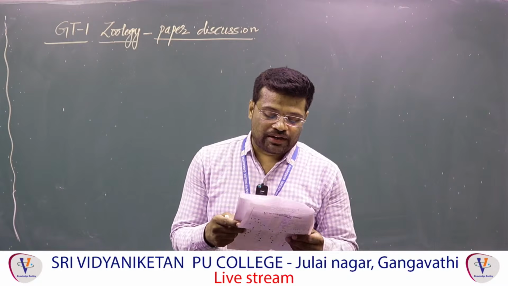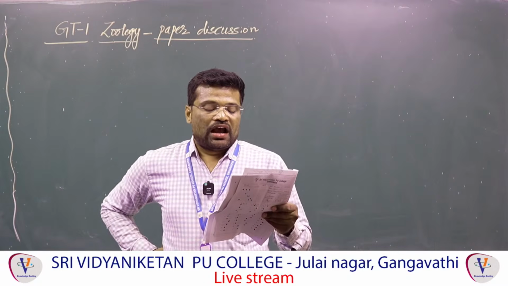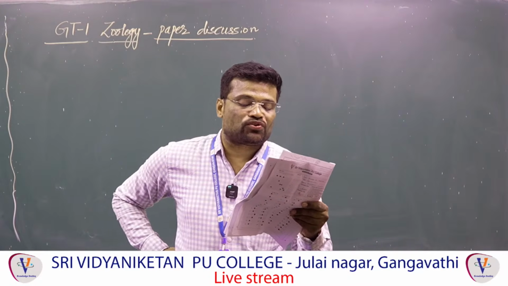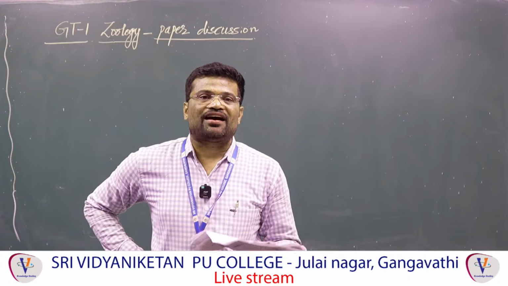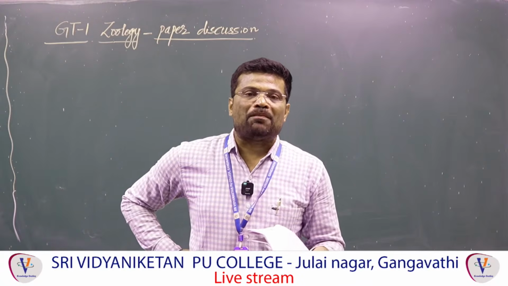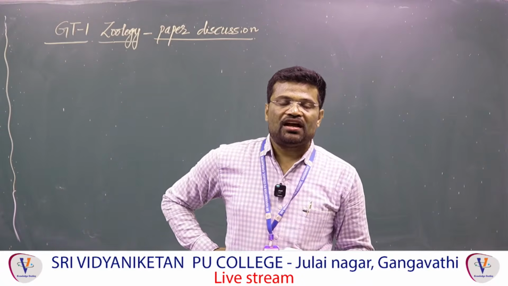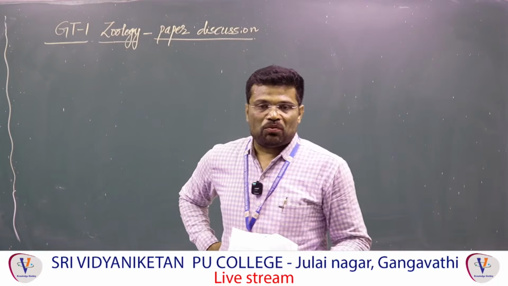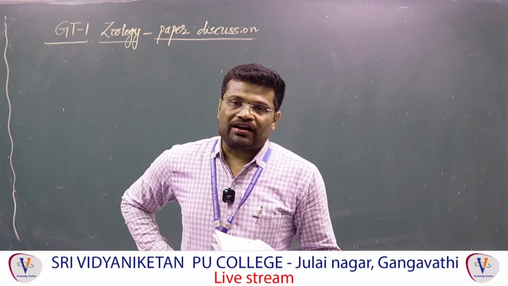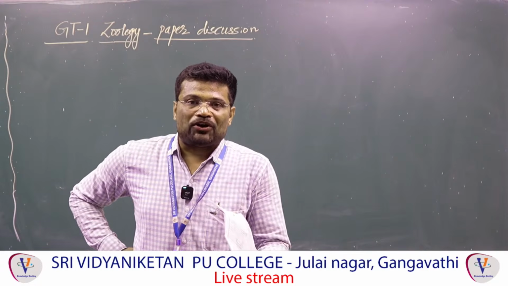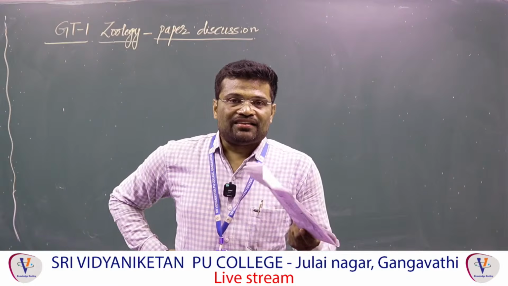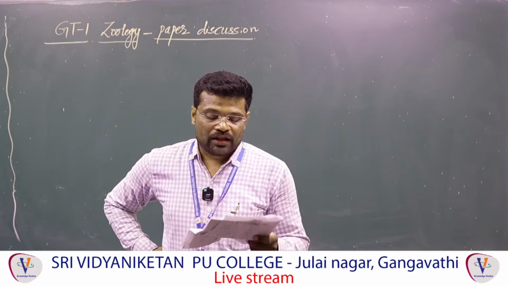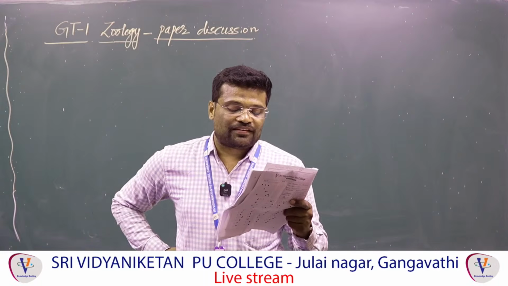Next, 106 botany and coming to 107. Identify the animals A, B and C based on the description below. A, electric organ. Torpedo, common name electric ray, belongs to the class Chondrichthyes. So in Torpedo electric organs are present. They emit some volts of current. Understood? So here A is Torpedo.